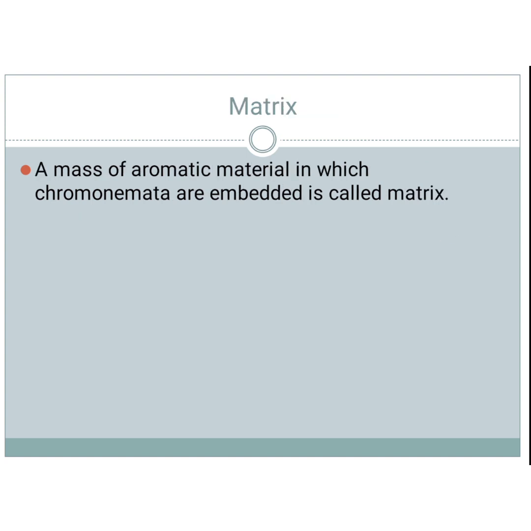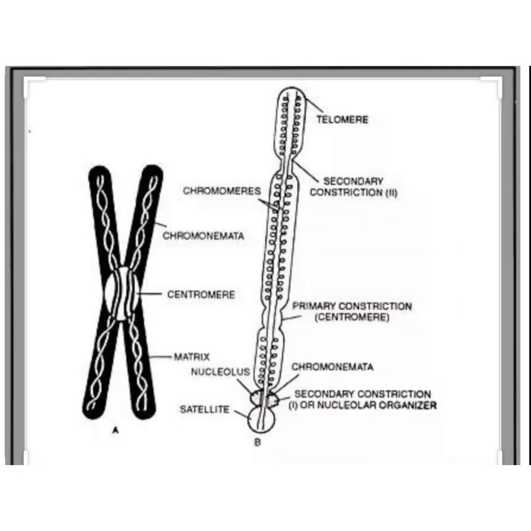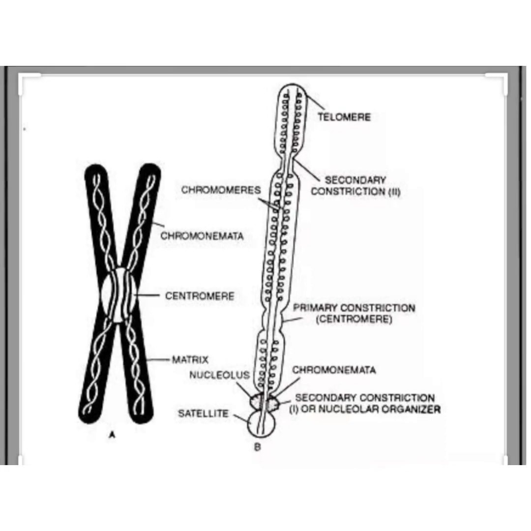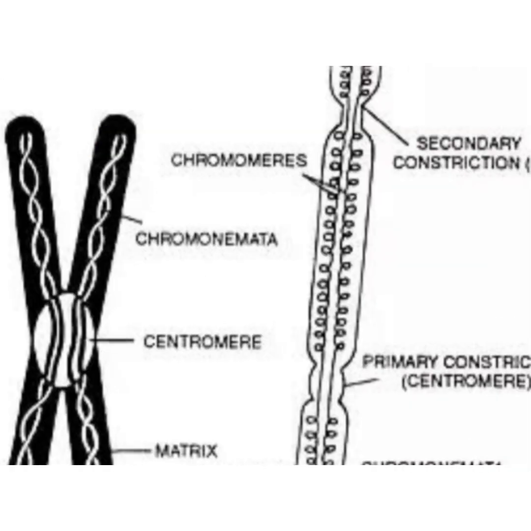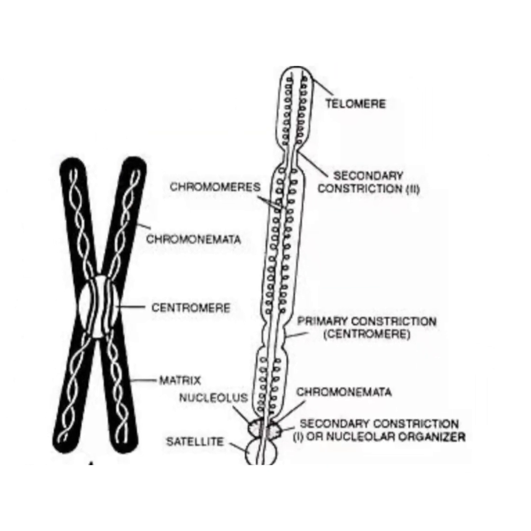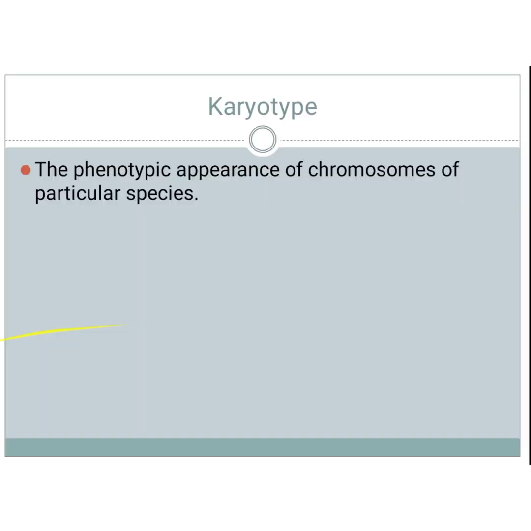Very important point. Next, matrix. A mass of achromatic material in which the chromonemata are embedded is called matrix. Okay. The matrix is enclosed in a sheath which is known as pellicle. Both pellicle and matrix are non-genetic materials. You can see chromonemata, chromomeres, matrix. In the matrix only the chromonemata are embedded. It's clear in this picture, and chromomeres are bead-like structures. You can see other parts also clearly in this picture.